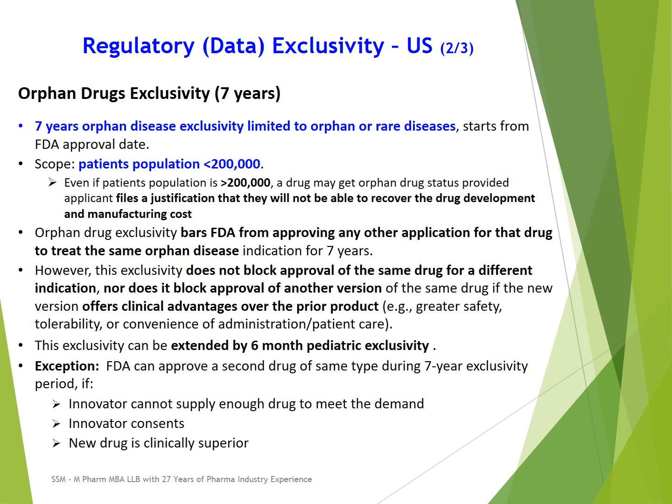Or if the innovator has consented that this second company can also market the same drug for the same orphan indication, maybe through agreements or maybe through licensing. Or if FDA considers that the second applicant came up with a new version which is showing clinical superiority, in that case also the second drug can be approved during these 7 years.